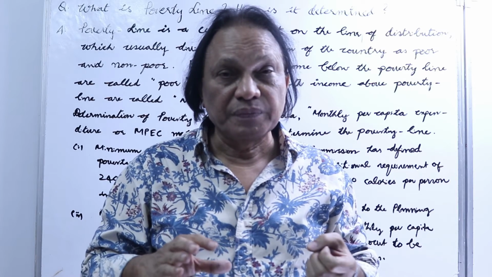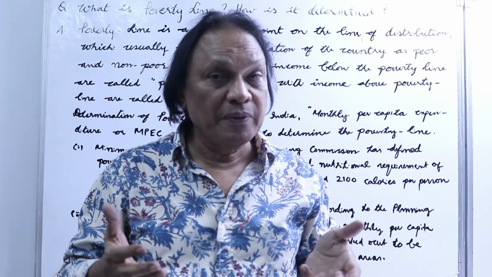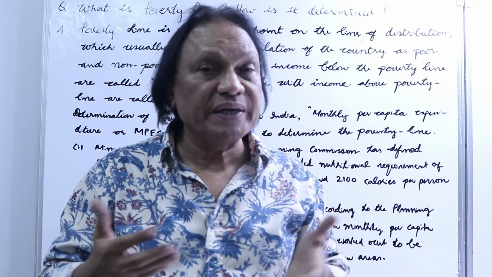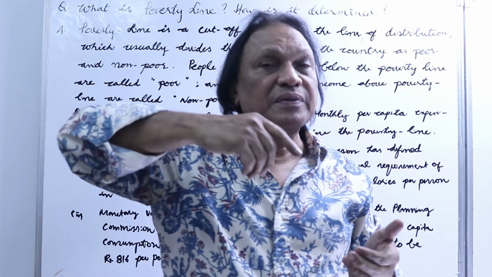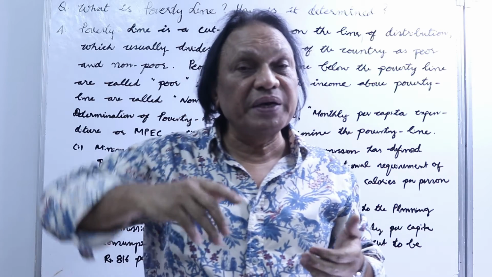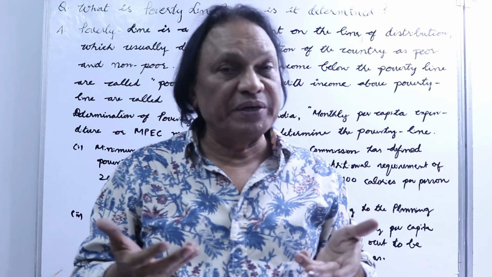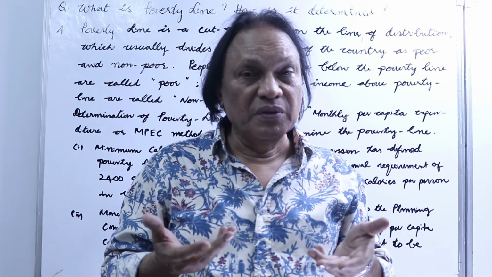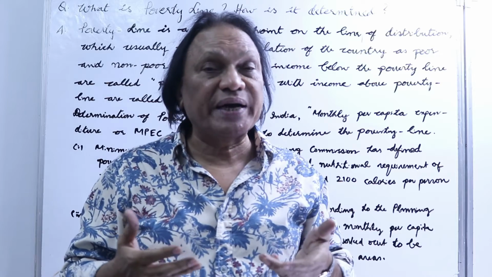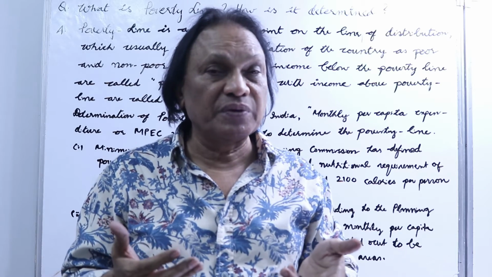So that is the poverty line. Once again, the poverty line is determined in terms of calories or in terms of monthly consumption expenditure. Based on this, we decide who is poor and who is not poor.